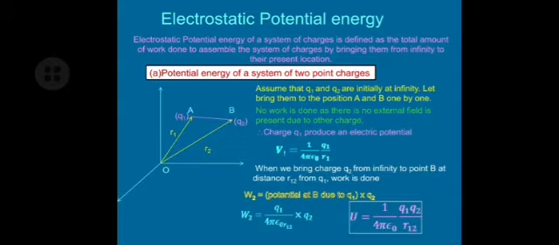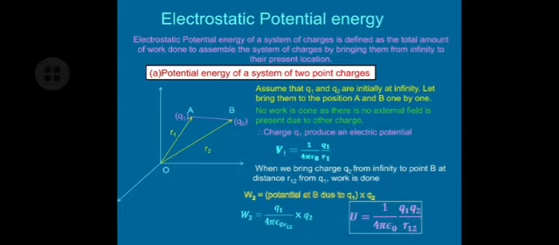Here we are bringing two charges from infinity to their present location. So the first part is potential energy of a system of 2 point charges.